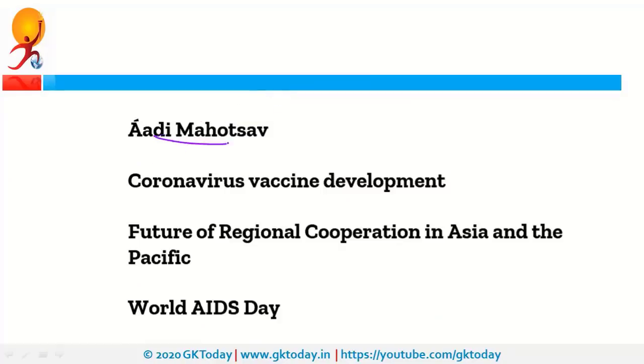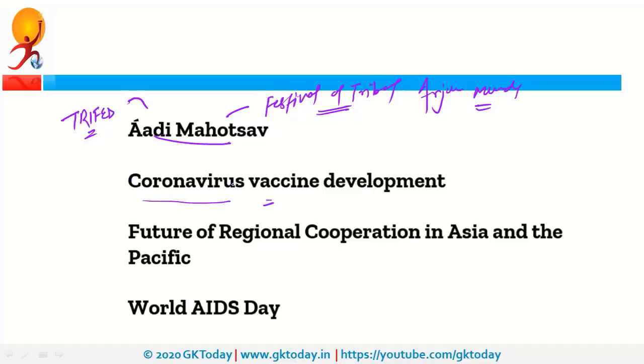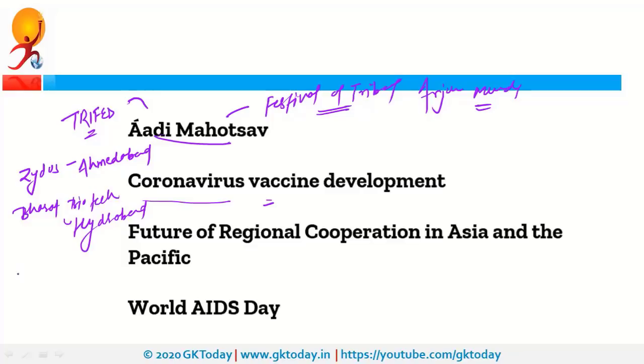Next is Adi Mahotsav. So it is a festival of tribes. Recently Tribal Affairs Minister Arjun Munda inaugurated this in virtual mode, and this is being organized by TRIFED. Next is coronavirus vaccine development. So recently Prime Minister visited 3 facilities related to coronavirus vaccine. So these are Zydus Biotech Park, and this is in Ahmedabad. Second one was Bharat Biotech Center. This is in Hyderabad. And third facility was Serum Institute of India. So it is in Pune.